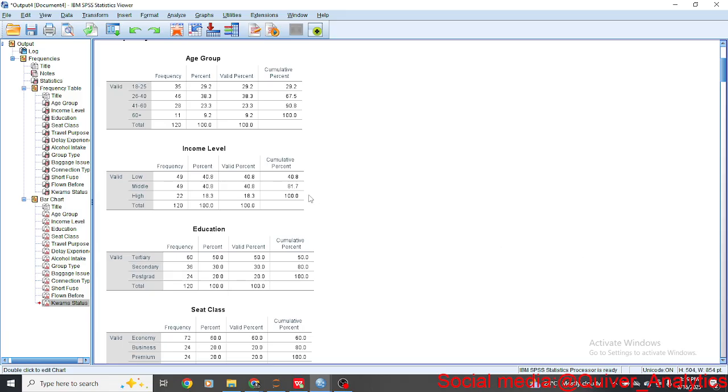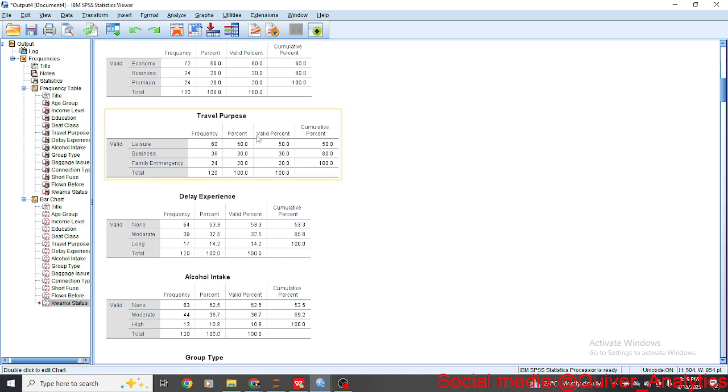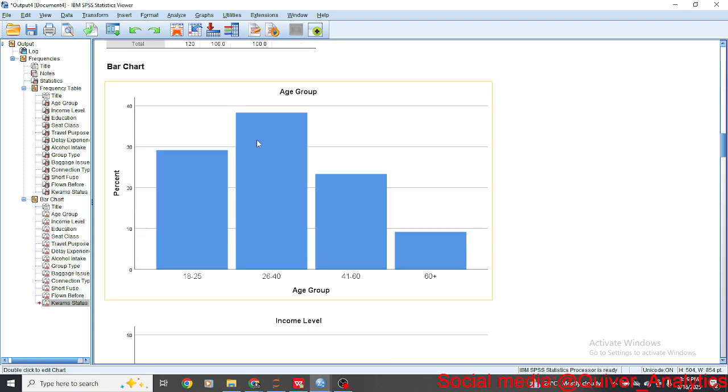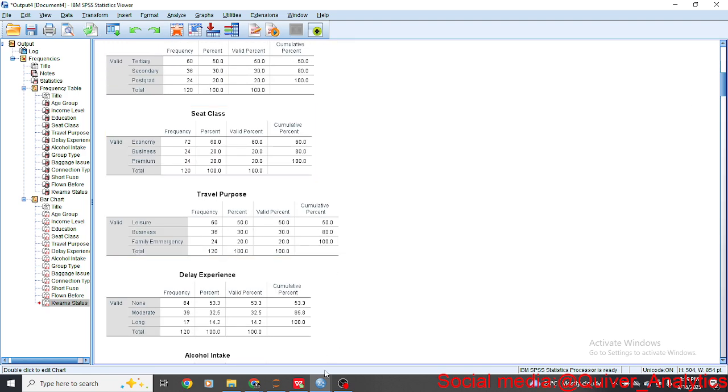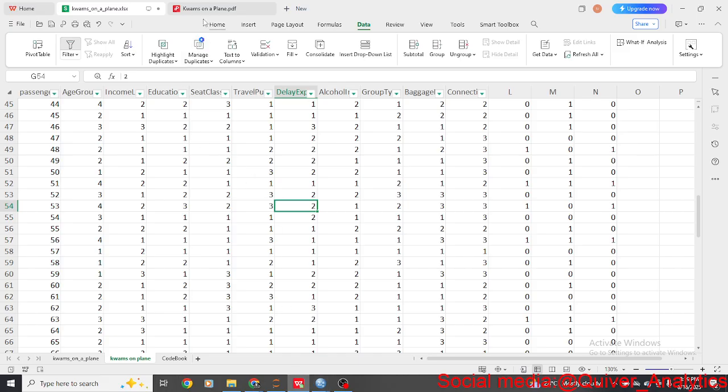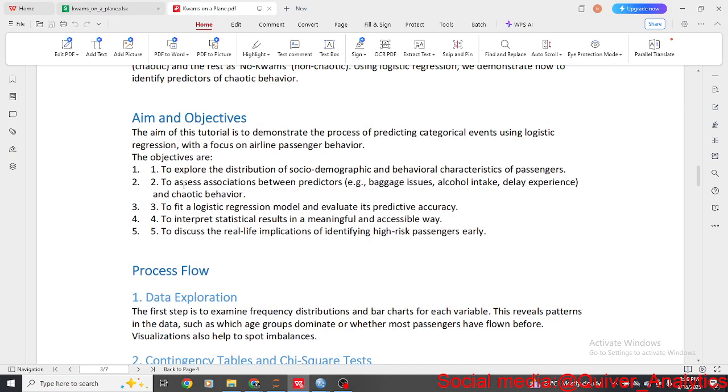So these are the frequencies for the bar charts that we've seen. That ticks off our first objective, which is to explore the distribution of social, demographic, and behavioral characteristics of passengers. Then the second one is to assess association between predictors and the chaotic behavior.